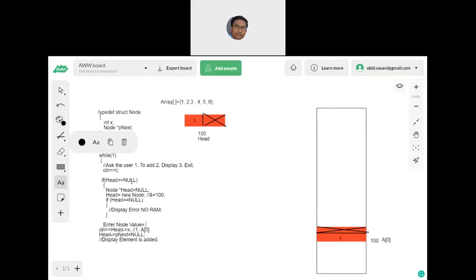Somebody come in. Are you following? Yes, sir. This is when head is null. So if head is null, you have created the first node. So once this ends, that means this is the end of head node creation. Okay. So you go here only when head is already there. Yes or no? Yes, sir.